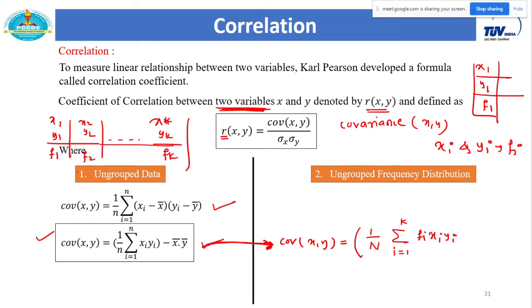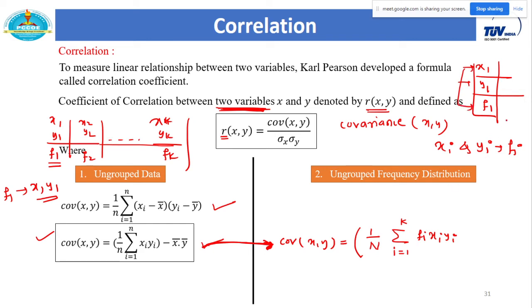So this x1, y1, both these values are repeated f1 times, so their product x1 y1 is also repeated f1 times. So the frequency of x1 y1 is f1, the frequency of x2 y2 is f2, the frequency of xk yk is fk. So we have to take the summation of fi xi yi, where i runs from 1 to k. Is this clear? Yes, with one condition: that the frequency of both variables is the same.